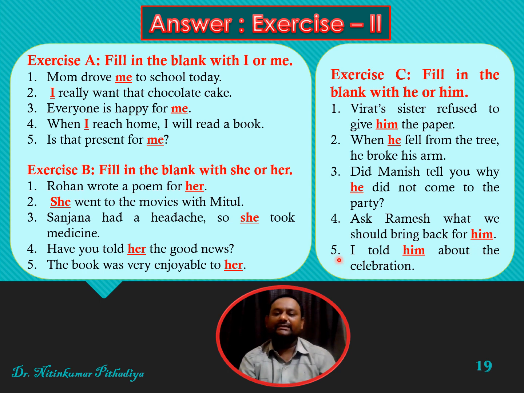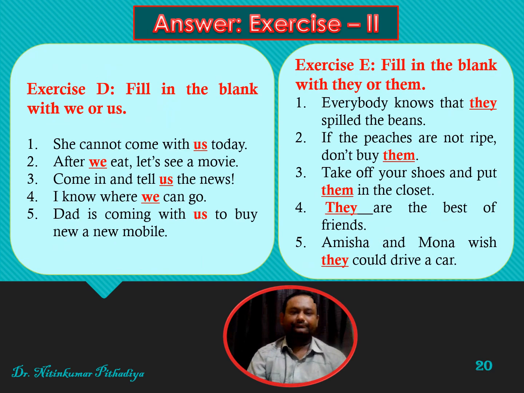And the last one is, I told him about the celebrations. So friends, now you can understand it in an easy manner: if it is used as a subject, then we would use I, she or he. If it is used as an object, we would use me, her, or him.